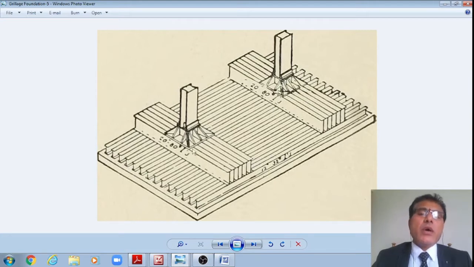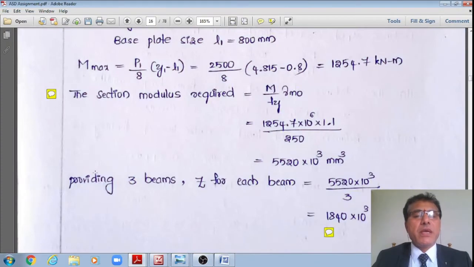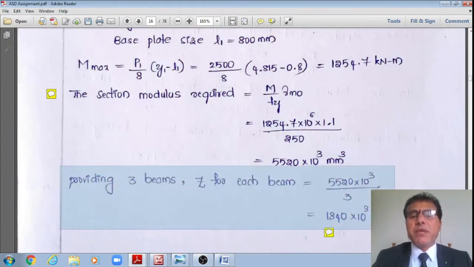Here, only over the width of the base plate, I can hardly provide 3 or 4, at maximum 4 only, not more. Therefore, I am assuming 3 beams. Then the section modulus required for each beam is equal to 5520 divided by 3. That works out to say 1840 into 10 to the power 3 mm cube.